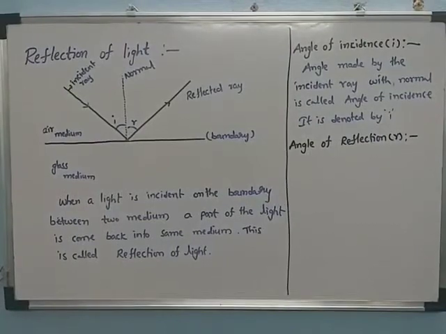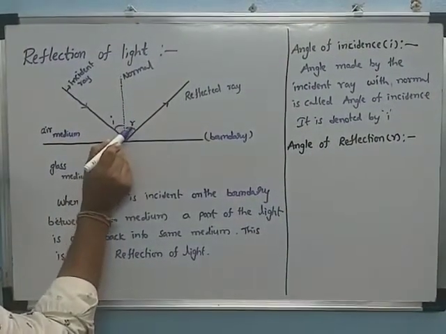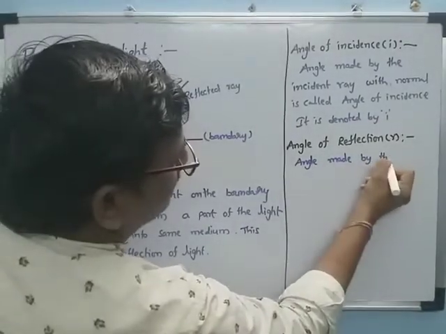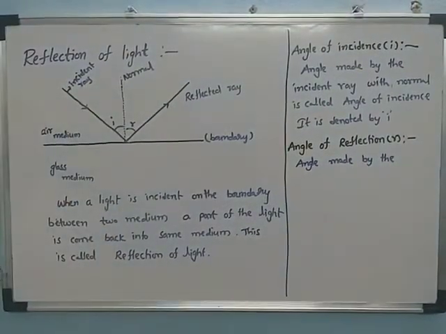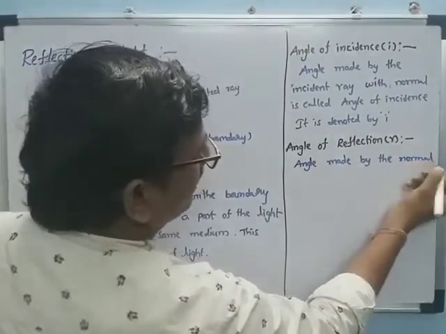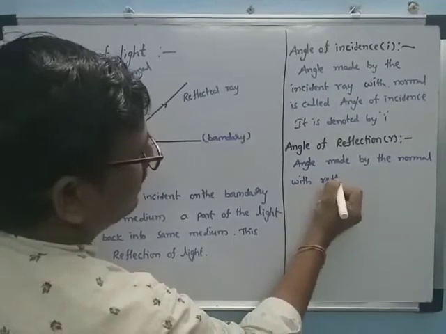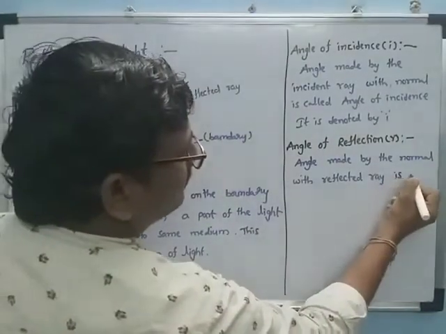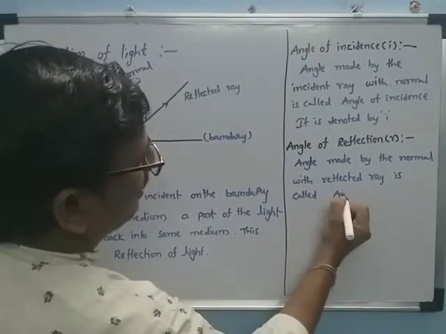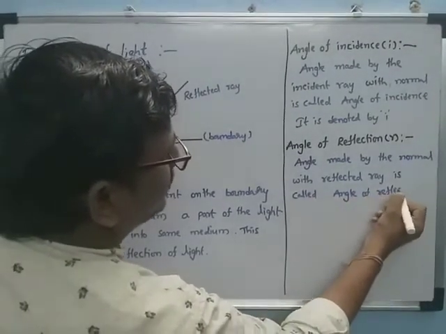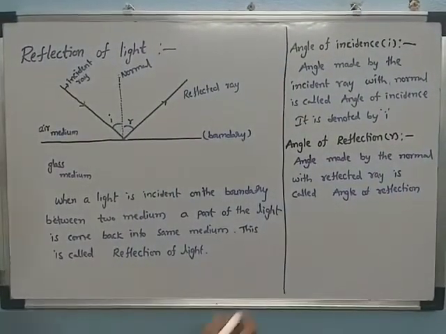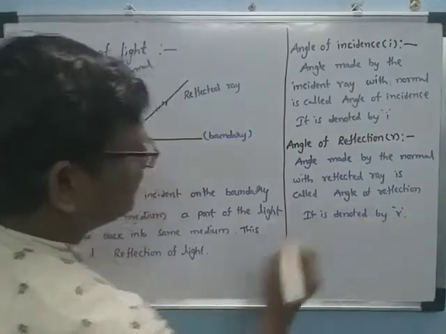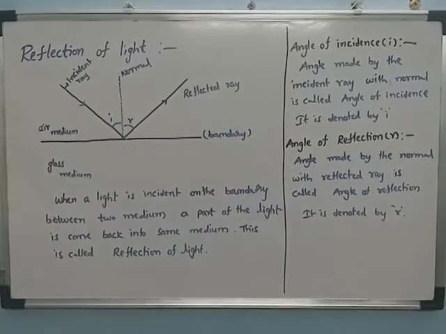The angle made by the normal with the reflected ray is called the angle of reflection. It is denoted by small r.